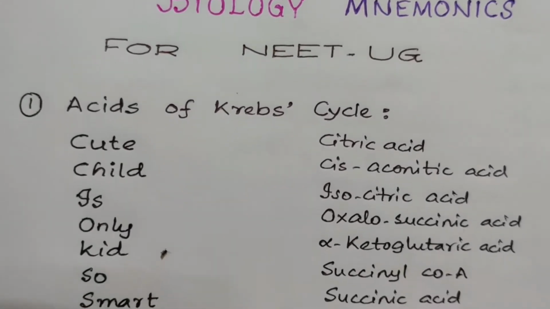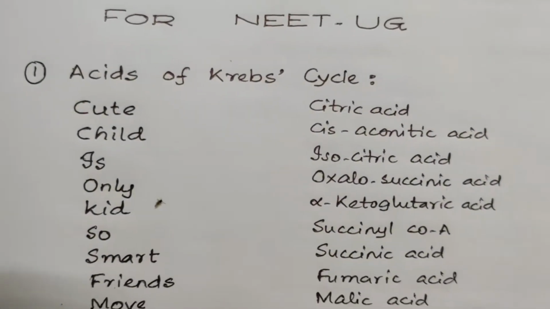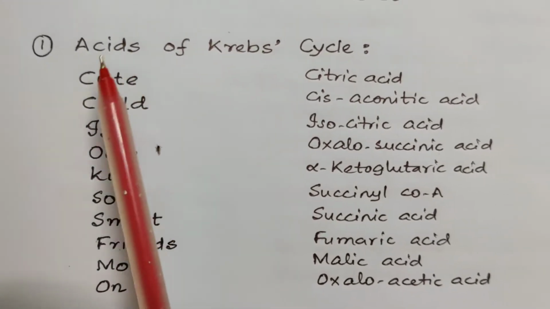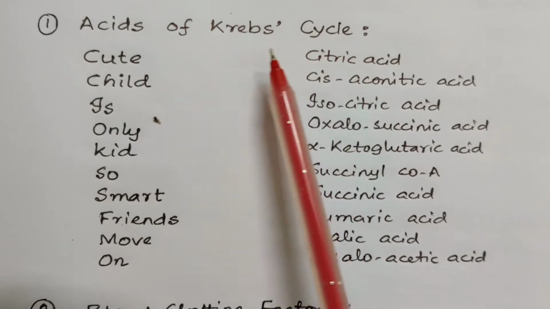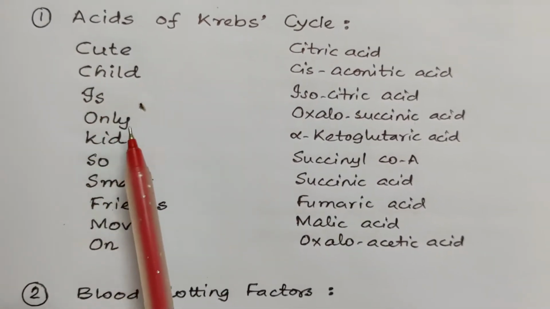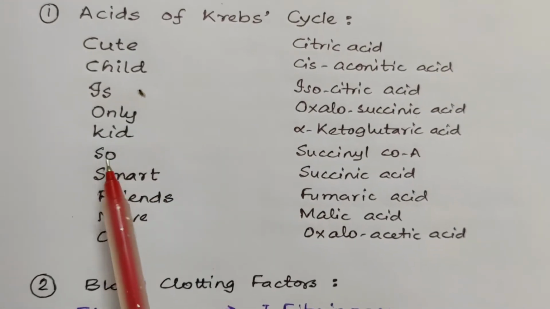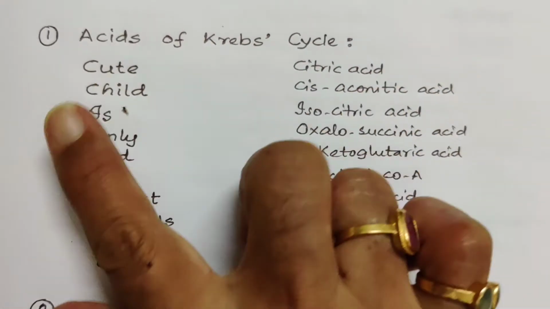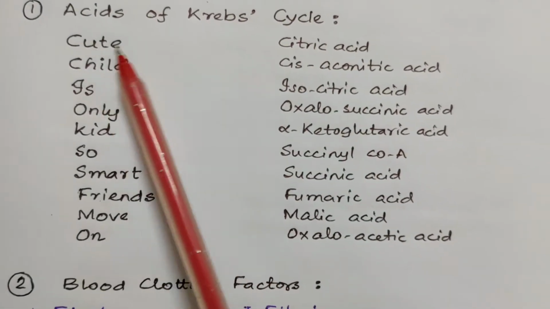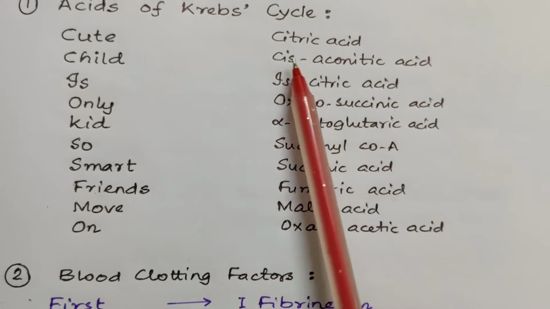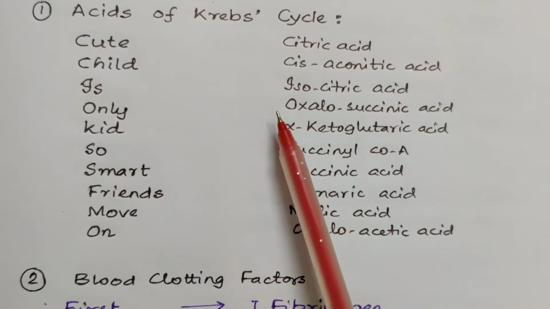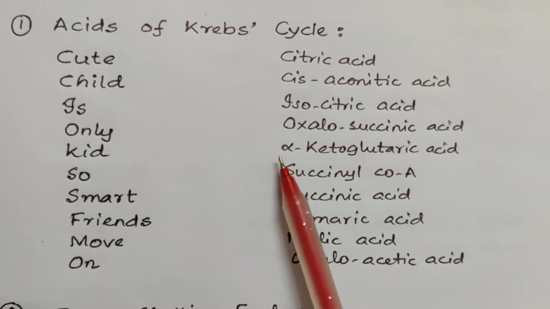So we start off with acids of the Krebs cycle. This is a part of respiration. Now let's see the names of the acids. The mnemonic is: Cute child is only kid, so smart friends move on. Cute is for citric acid, child's is cis-aconitic acid, then comes isocitric acid, then oxalosuccinic acid, alpha